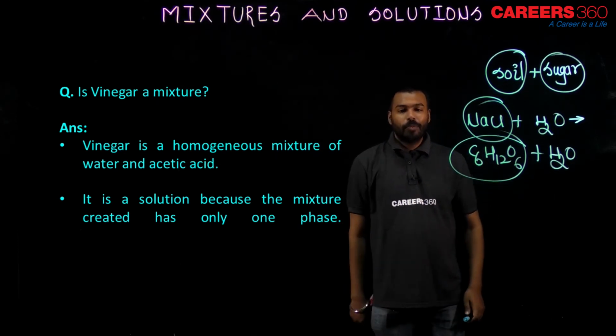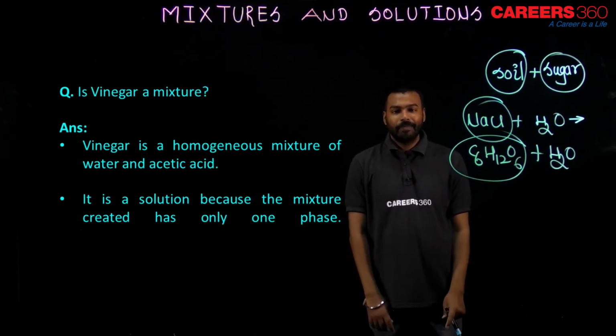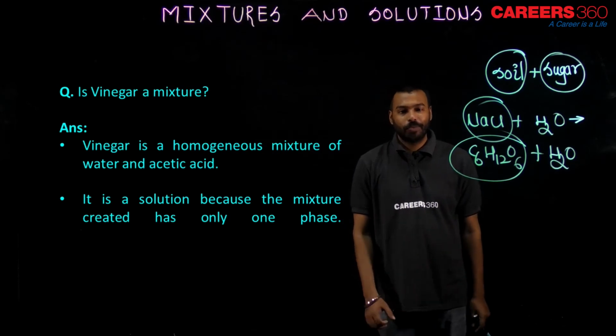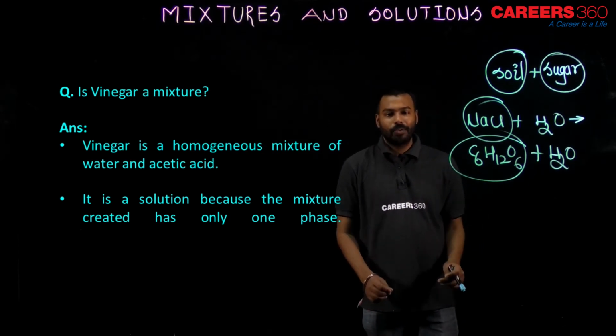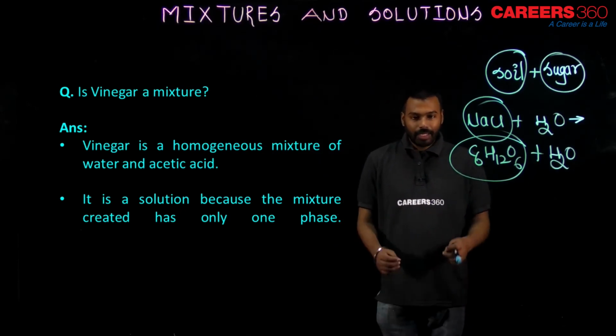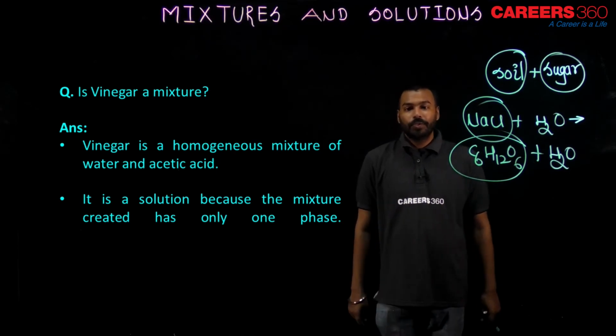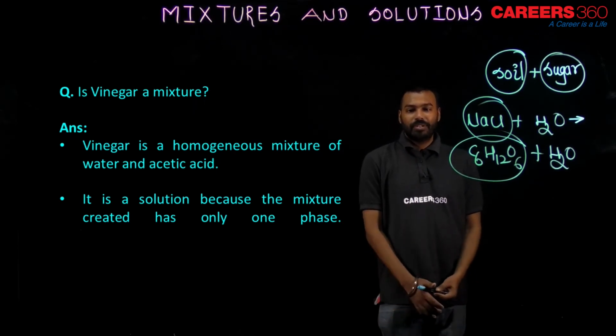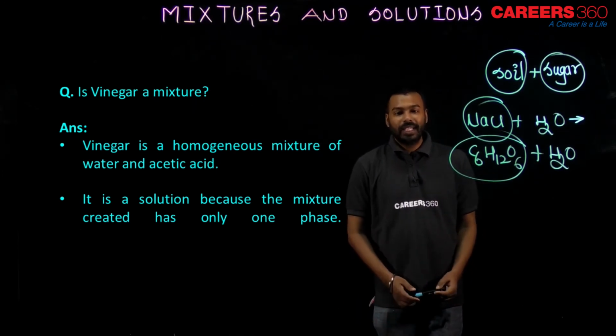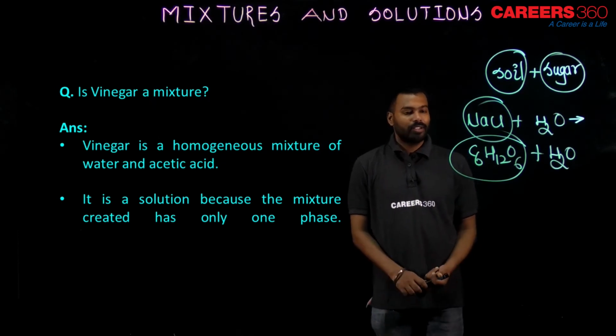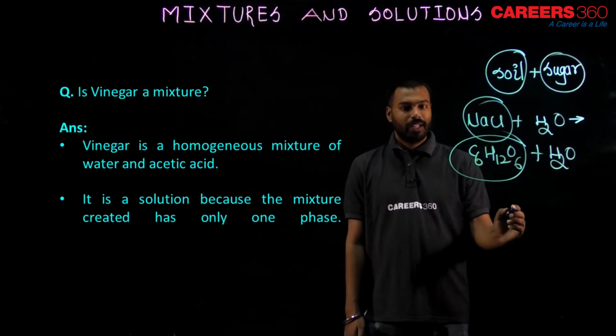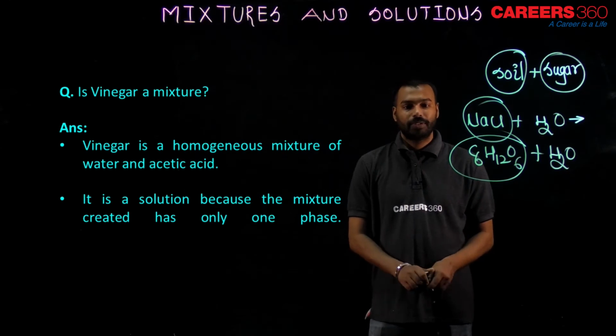Guys, vinegar is a homogeneous mixture. Now, the word homogeneous came. What is homogeneous? I will explain now what is homogeneous in this lecture only. So, vinegar is a homogeneous mixture of water and acetic acid. What is water? Water is H2O.